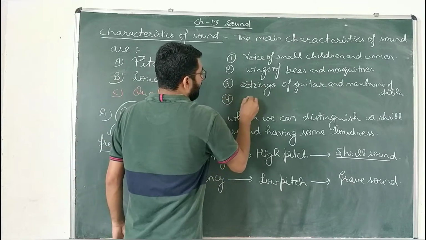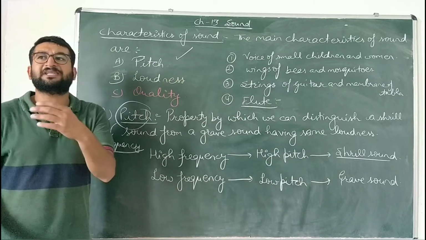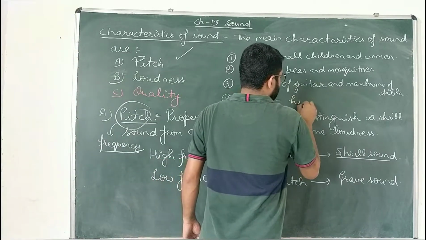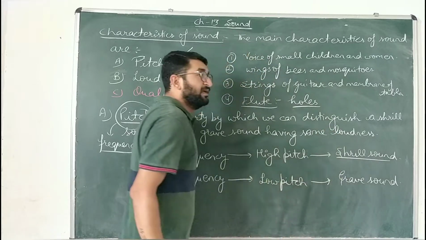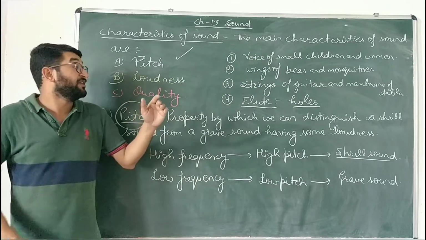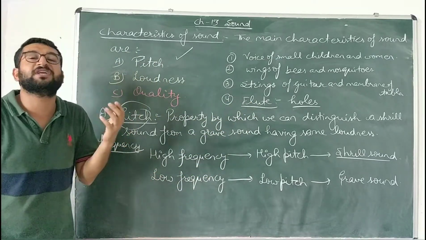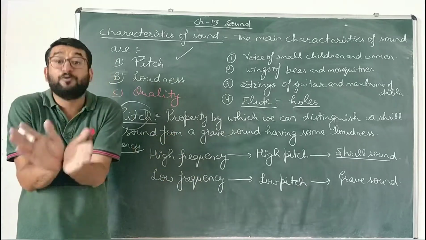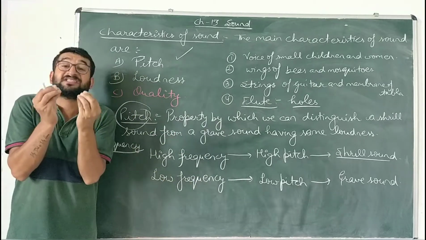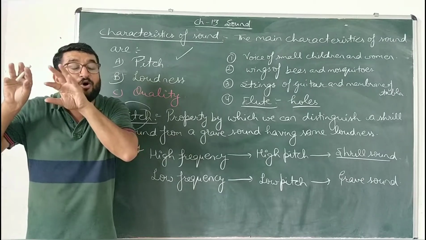Next thing, bache, a flute. You must have seen a flute, bache. Flute has certain holes. The change in the number of closed holes will change the frequency. Flute is a very, very soothing instrument, bache. That flute produces that soothing sound of an appropriate frequency by closing the holes of it.